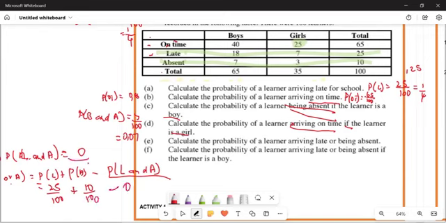Why 0? We don't have a situation of someone being late and absent. A person is either late or absent. They can't be late and absent. It doesn't exist. So we're going to have 35 all over 100, which is going to be equal to 0.35.